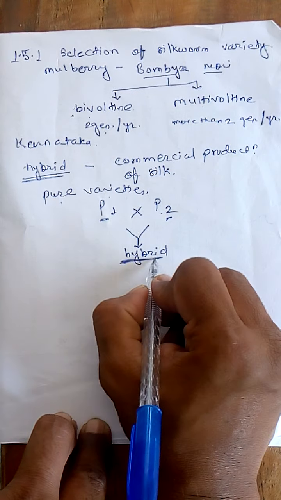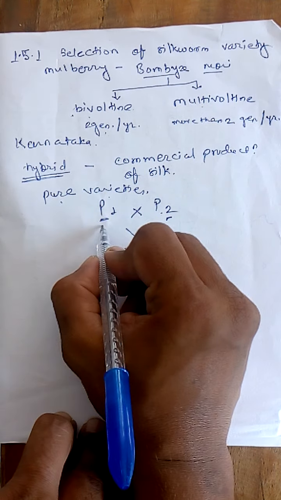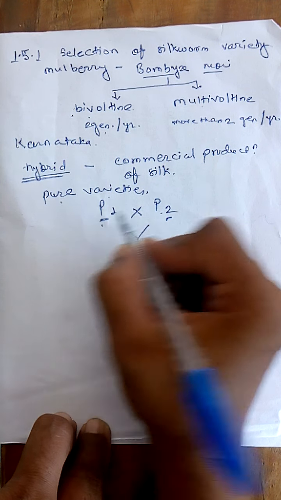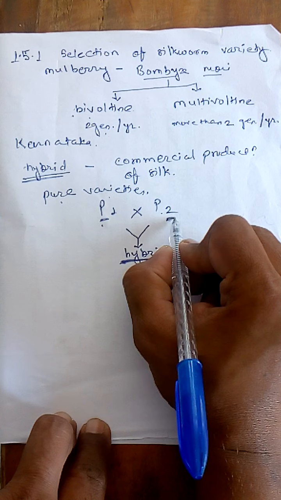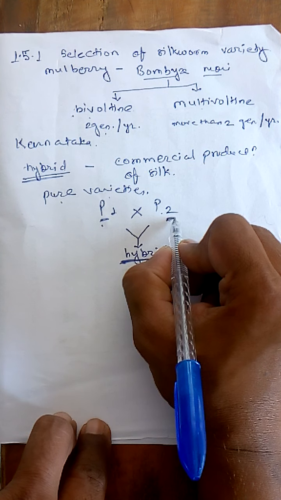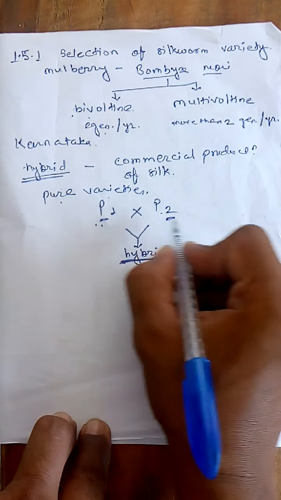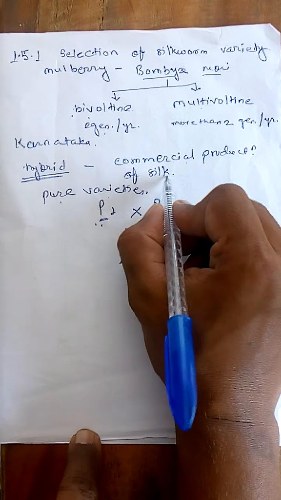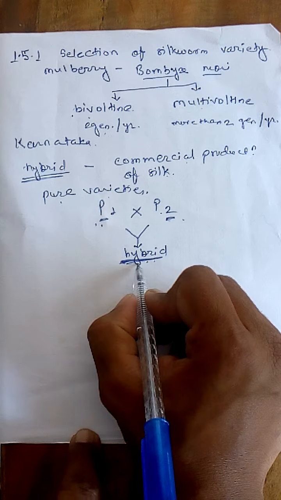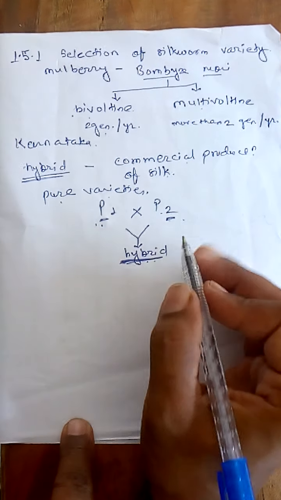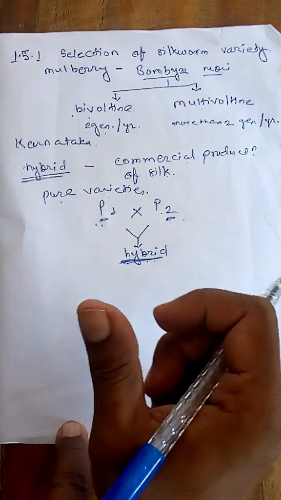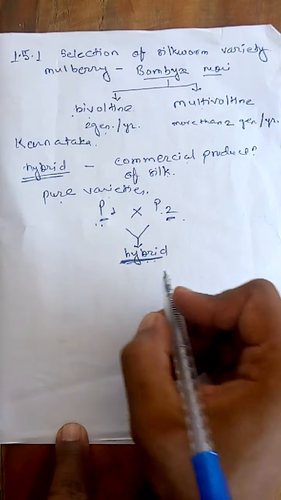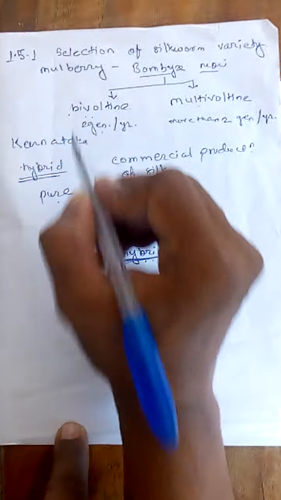The hybrid shows the characters of pure variety 1, that is disease resistance, and of the second pure variety, which yields good quality silk. So both these characters are reflected in the hybrid, and for commercial production of silk we use the hybrid. Multivoltine varieties are generally resistant and better acclimatized to adverse environmental conditions as compared with the bivoltine ones.